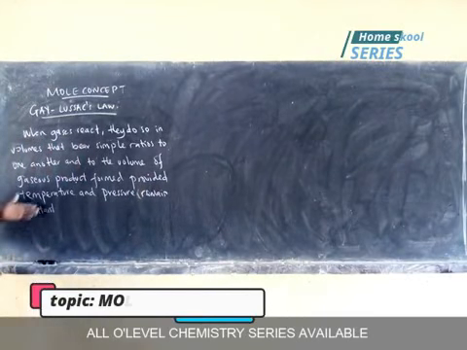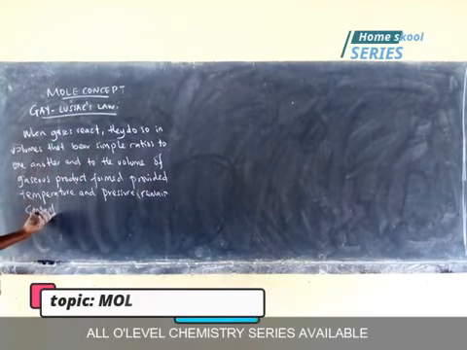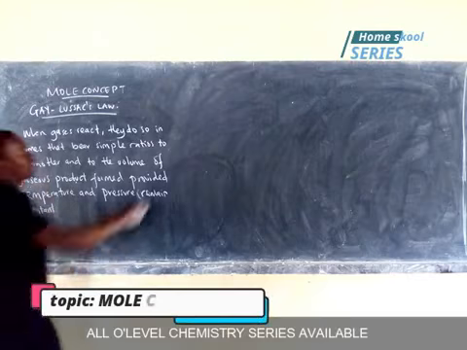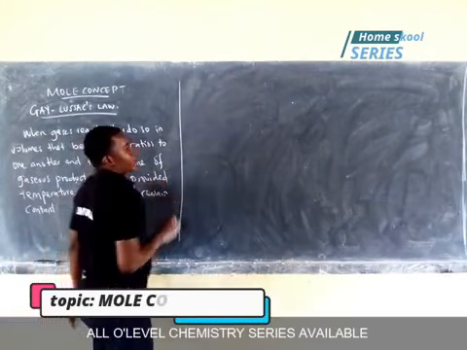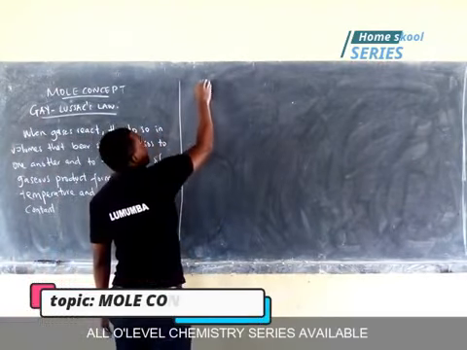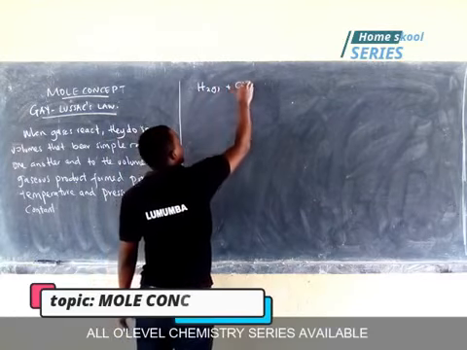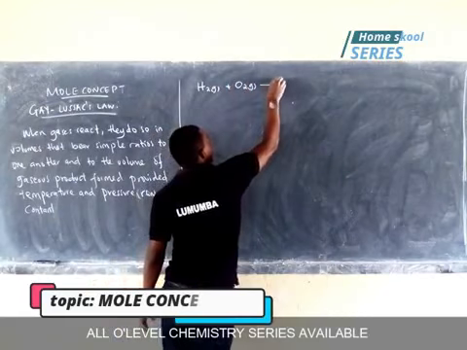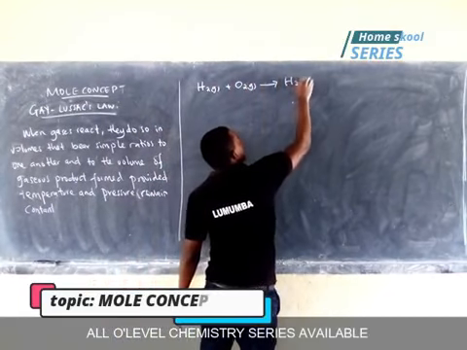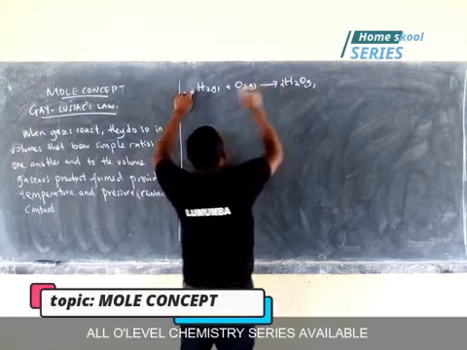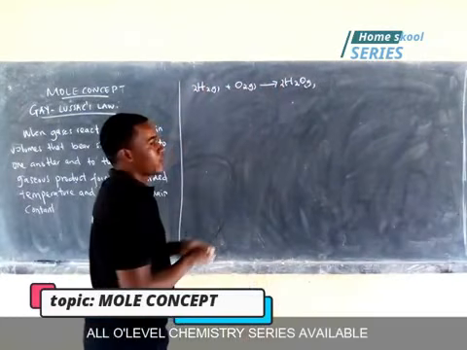So when you make pressure and temperature remain constant, the gases react in volumes that bear simple ratios. For example, if we have hydrogen gas reacting with oxygen gas to give us water gas, I put here 2 to balance the equation and 2 here to balance the equation.